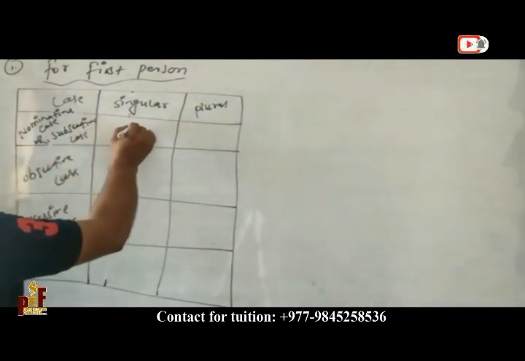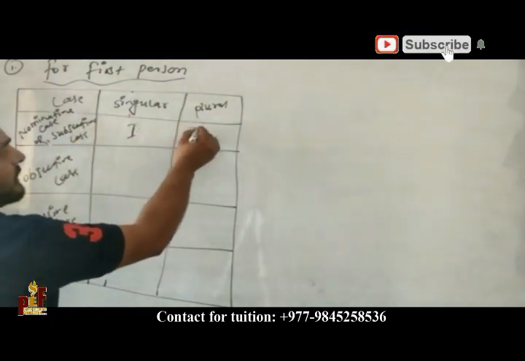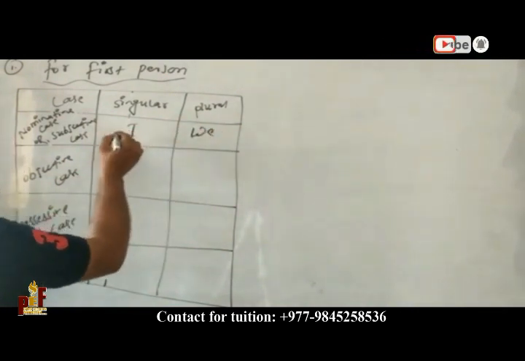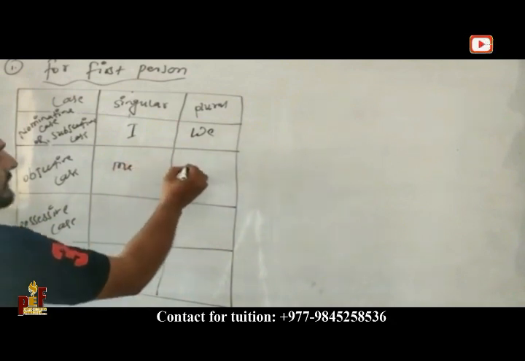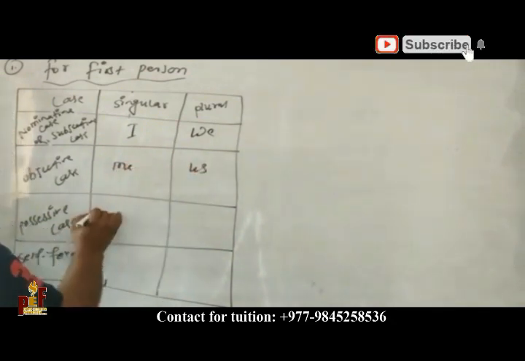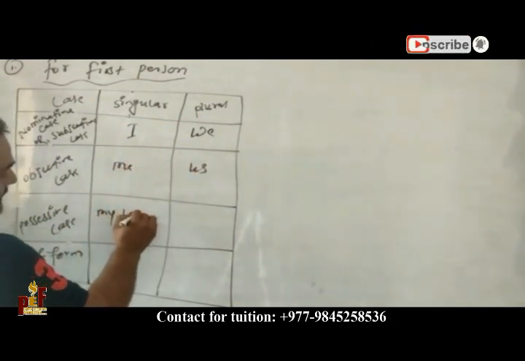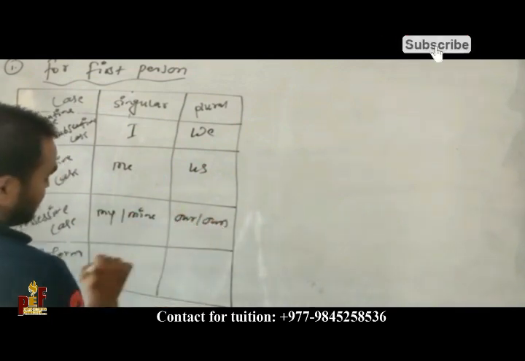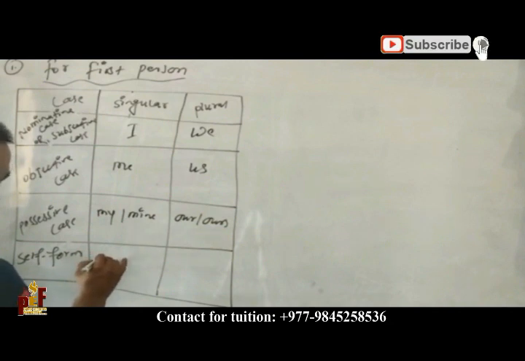In singular, it will be I, and in plural, we. Objective case: me, us. Then possessive: my, mine, our, ours.